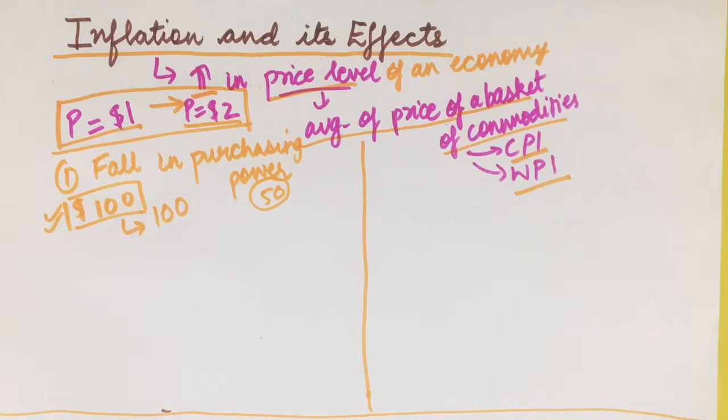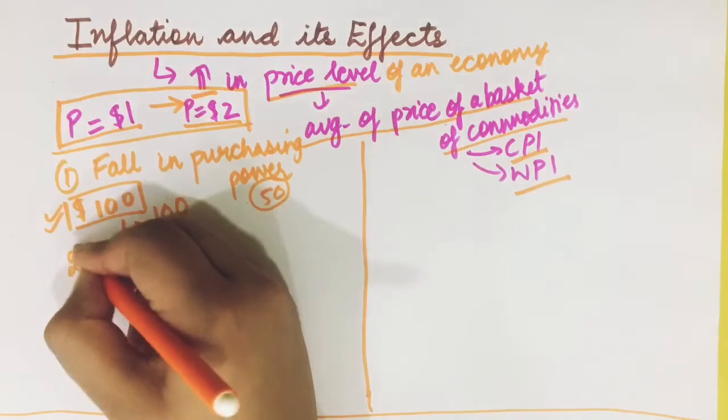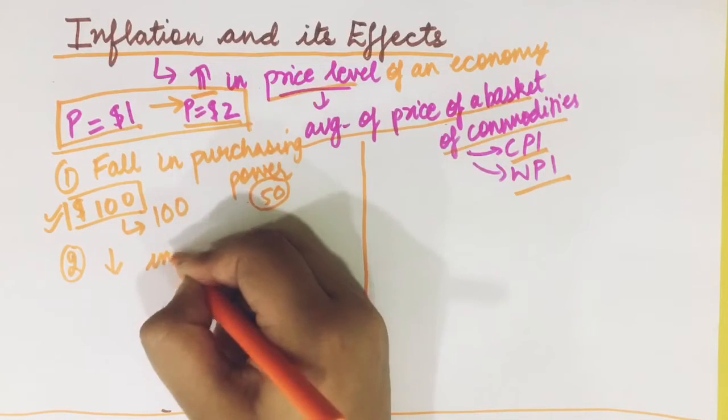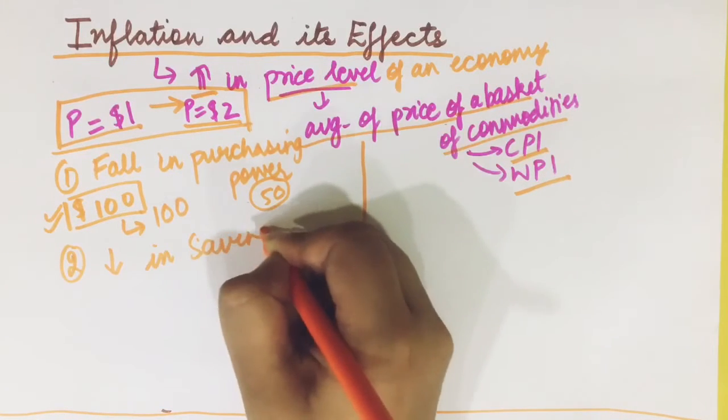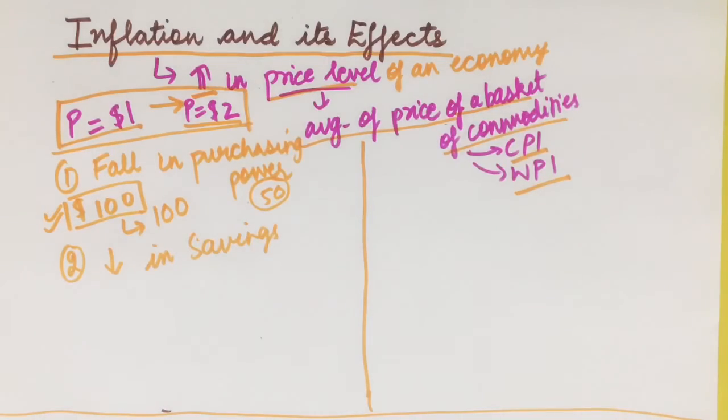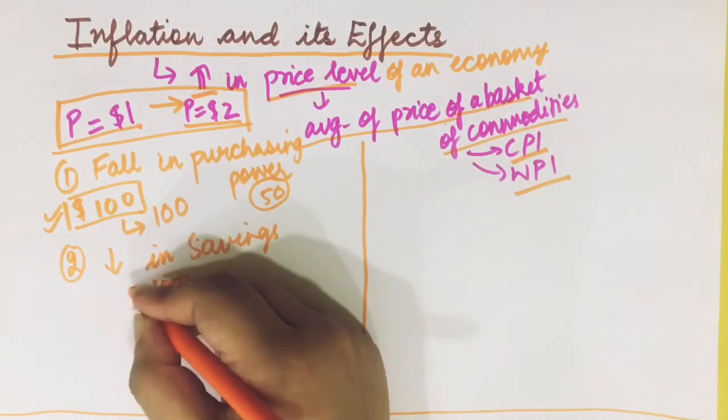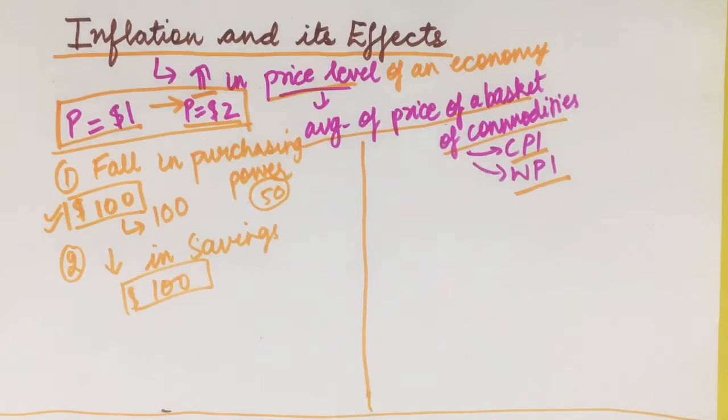Now we move to the second effect. It leads to a fall in savings. So how will savings be affected? If I've saved $100, would it go down? How can this fall due to inflation? This 100 can't be changed to 80, right? Even with a change in the price level, this 100 won't be automatically converted to 80.